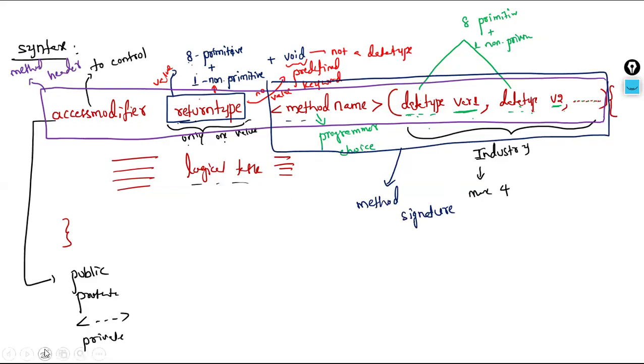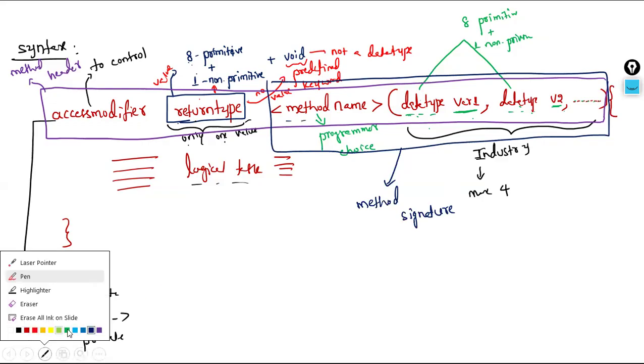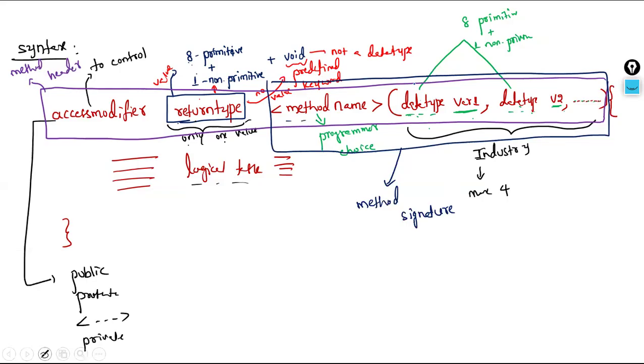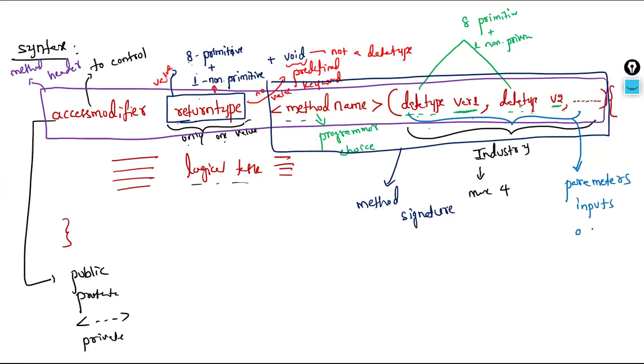And the last, these data types and these variable names are called parameters, method parameters, or we can call them method inputs, or method arguments. So these are the various terms that we have in this method syntax.